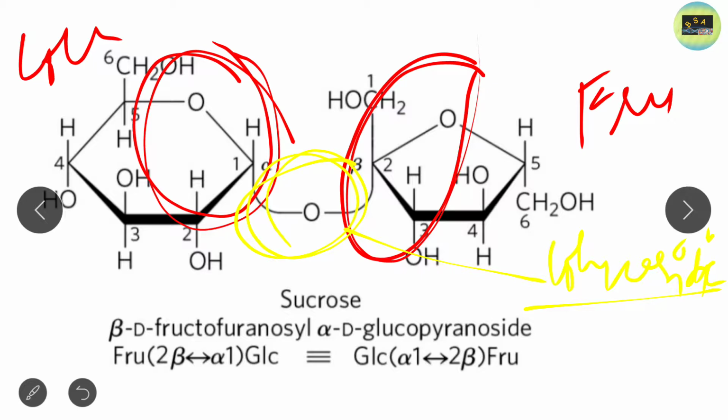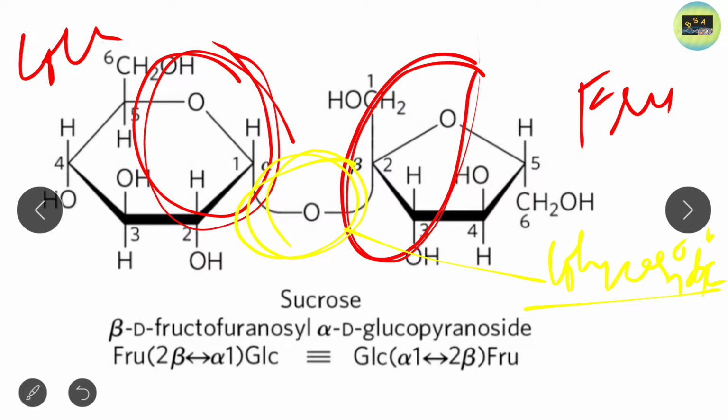It does not contain any free hemiacetal or hemiketal group, or you can say it does not contain any free anomeric carbon. So this is the concept of the non-reducing sugar. When we describe a disaccharide or polysaccharide, the end of the chain must contain a free anomeric carbon.